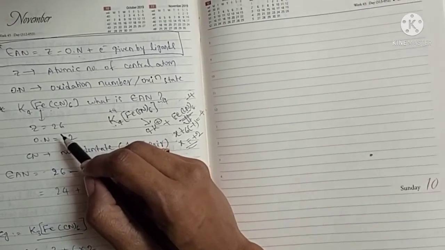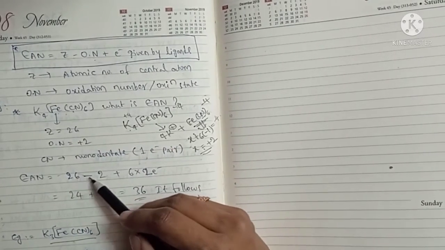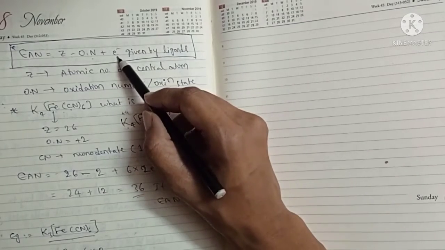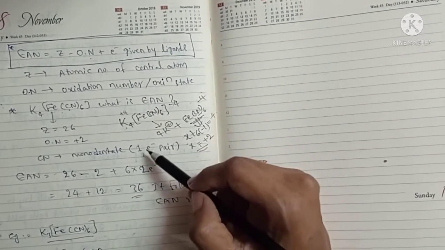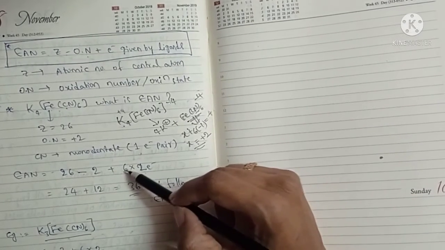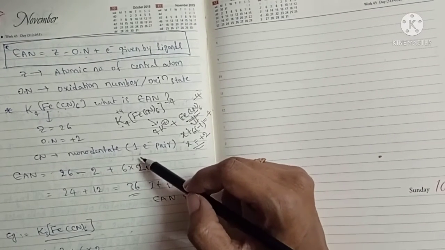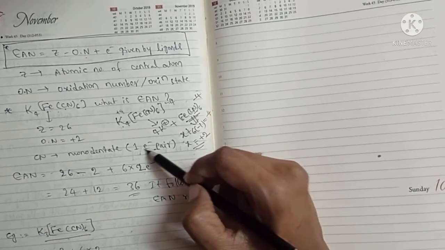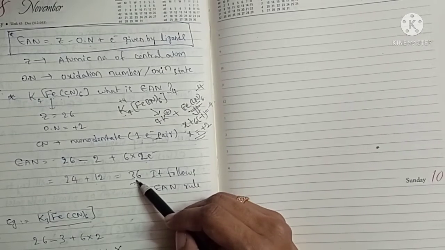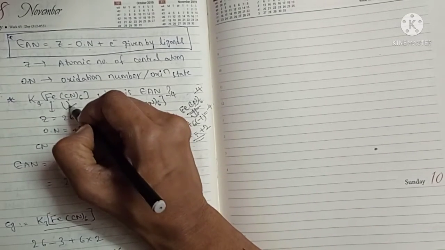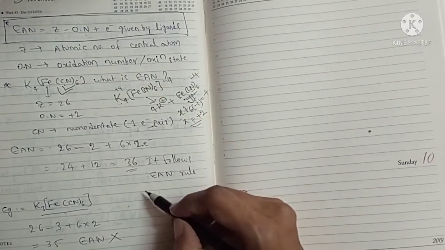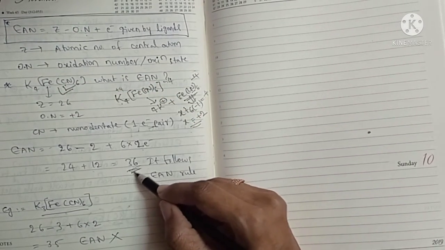So Z minus oxidation number is 26 minus 2, plus how many ligands are there? Total 6 ligands. How many electrons does each donate? Each cyanide ion donates 2 electrons, so 6 into 2, because it is monodentate. A monodentate ligand donates 1 electron pair. So 6 into 2 is 12, and 24 plus 12 is 36. Since it follows the EAN rule, this complex is stable because it attains the electronic configuration of krypton.